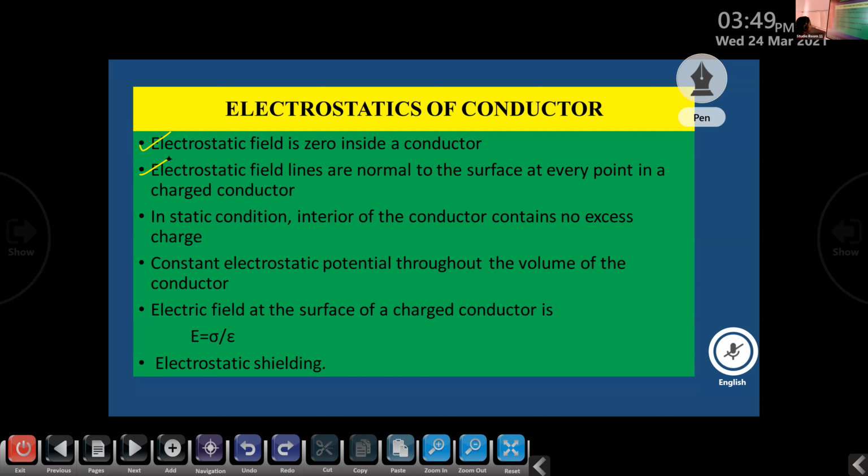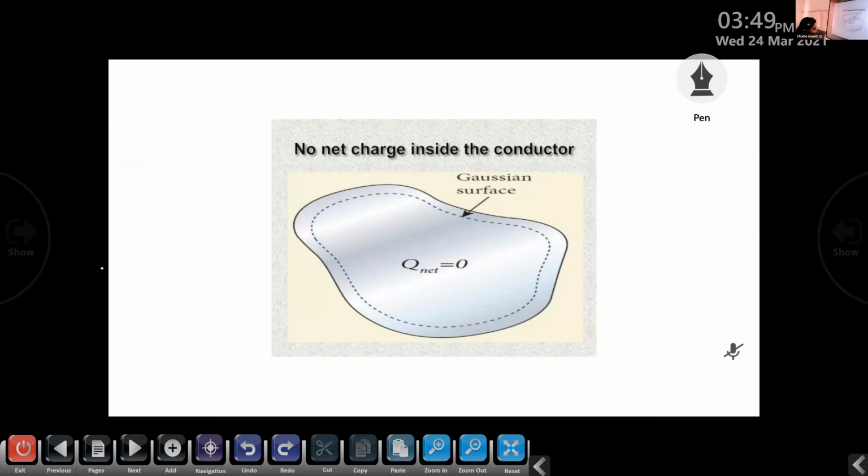Okay, now we can prove this. So this is our statement: in static condition, interior of the conductor contains no excess charge. We can prove this with the help of the first statement. What is the first result of the electrostatics of conductor?